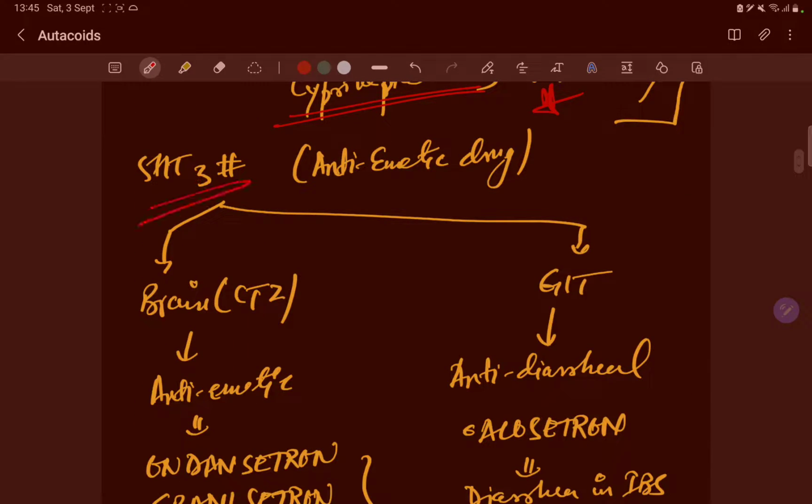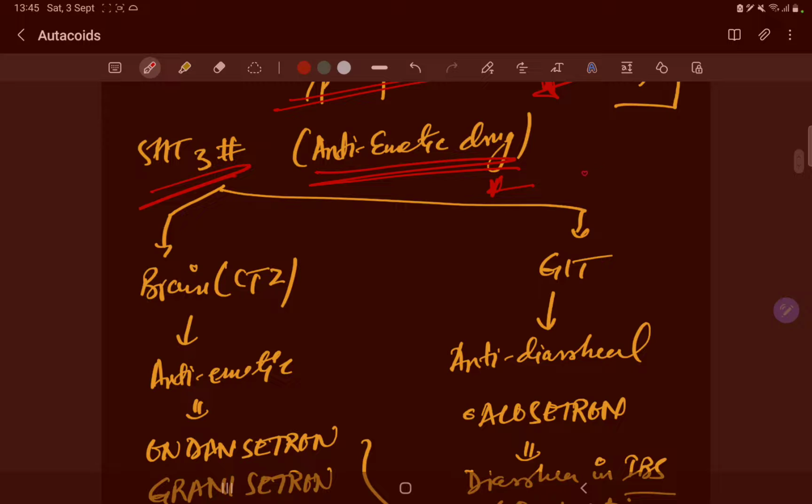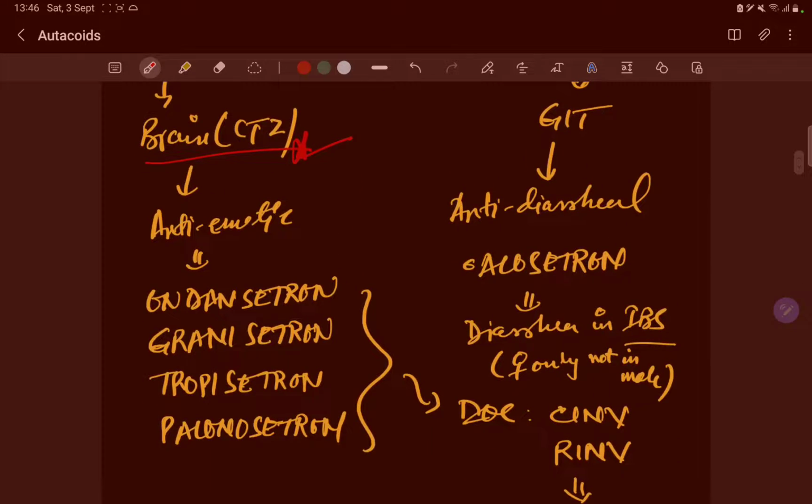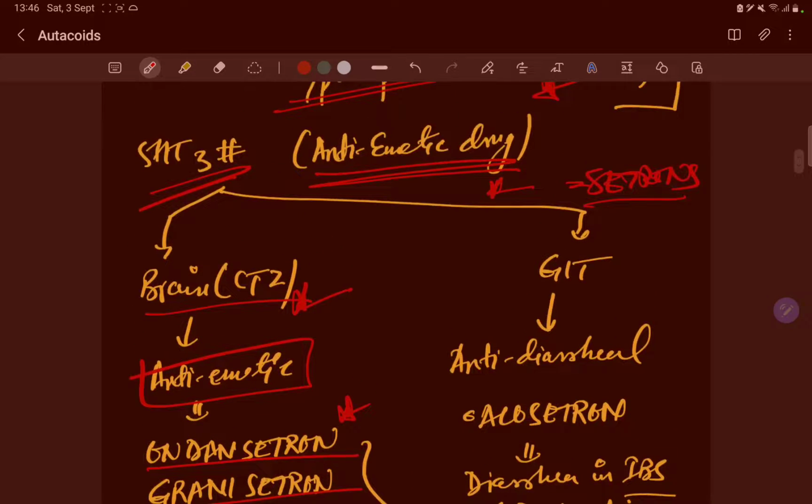Now 5-HT3 blockers are the antiemetic drugs like the setrons. These are the setrons for vomiting. In the brain, the 5-HT3 receptor is present in the CTZ area. Its blockers are antiemetics: ondansetron, granisetron, tropisetron and palonosetron. These are the four setrons which are used as antiemetic drugs.